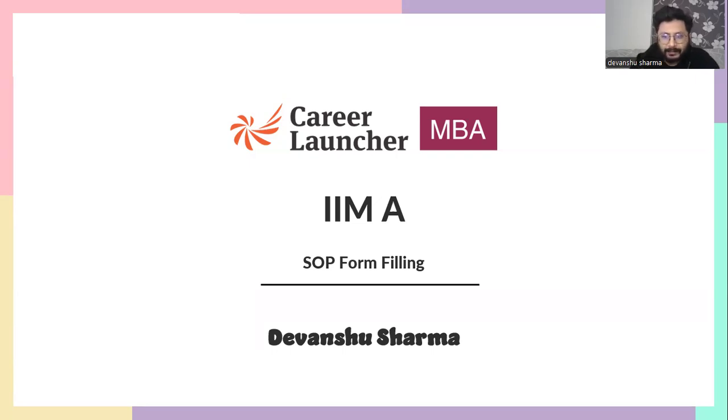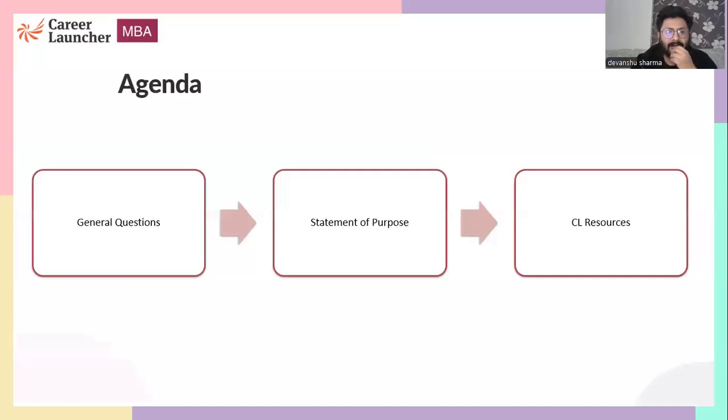Okay, let's start then. So what are we going to discuss in today's session? We'll cover the key instructions followed by the detailed discussion on each section in the form, including the personal data, qualification, work details, work experience, SOP, career gaps, co-curricular activities, extracurricular activities, achievements, and finally the additional questions which are asked for the FABM form.